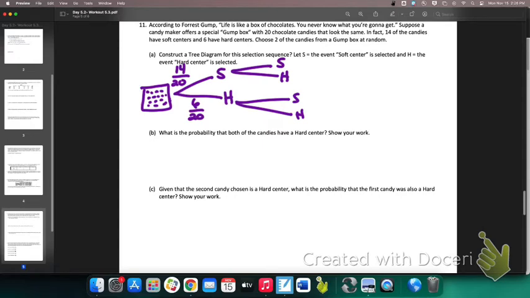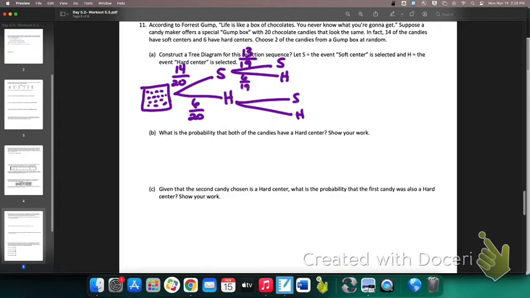13 over 19. Because remember, one soft candy is in your belly. All right? So this is 13 out of 19. What's the probability that you get a hard candy after having a soft candy? 6 out of 19. Yes, good. 6 out of 19. Perfect.